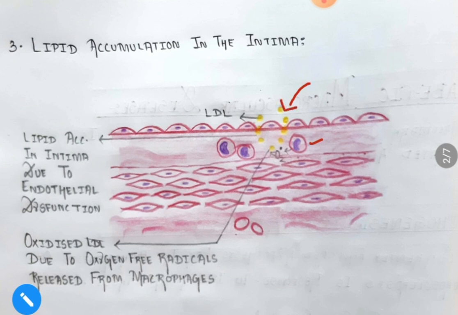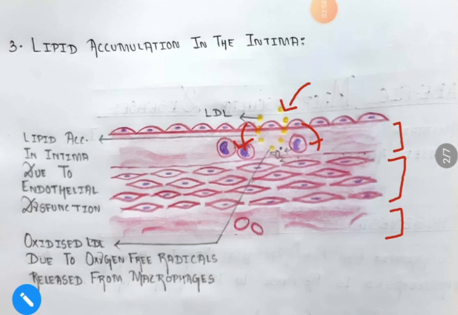Now these lipids will also enter into the intima layer. Since the vascular permeability has increased due to the endothelial injury, the LDL which is accumulated along the site of injury will also enter into the intima layer. This is the intima layer, this is the intermediate layer, and this is the adventitia layer. So the LDL will again enter into the intima layer.